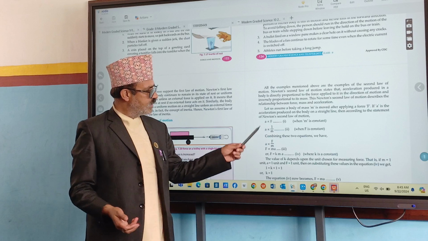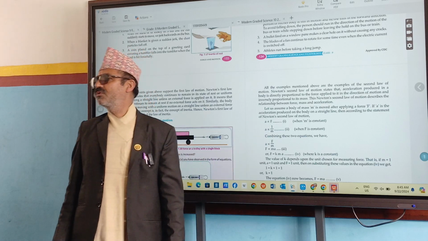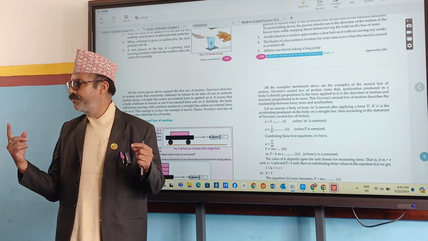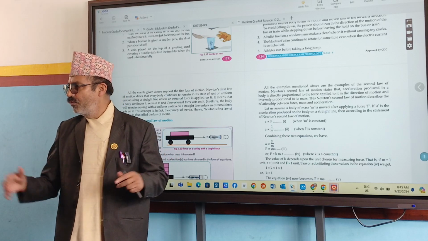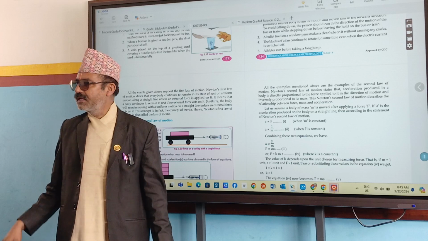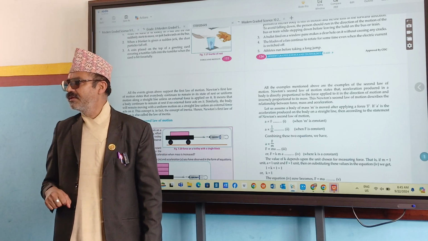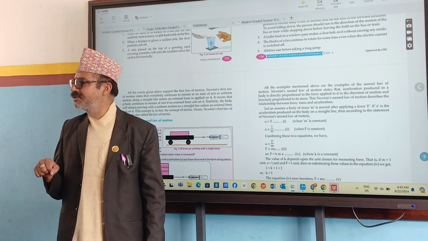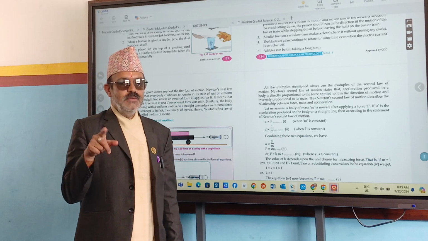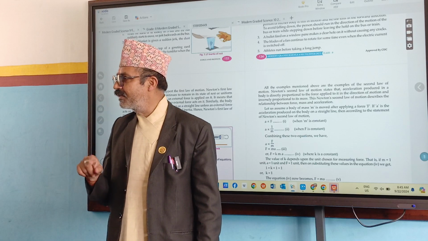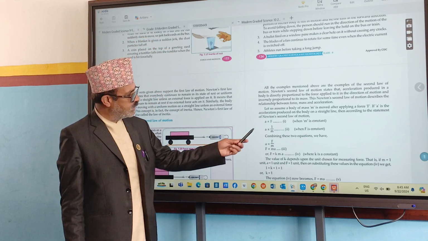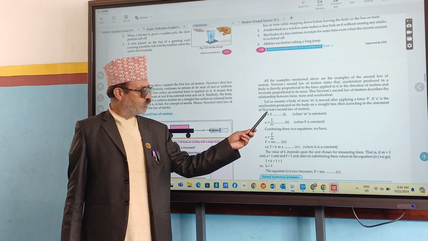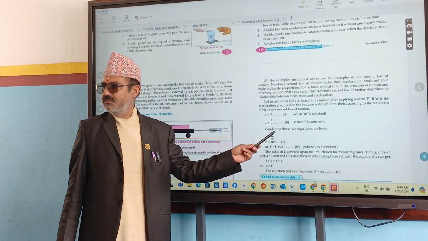And the second part says acceleration is inversely proportional to mass. If I am traveling on my bike alone, there is some acceleration, right? When I keep my wife on it, will acceleration increase or decrease? I think it will decrease, isn't it? So if mass increases, acceleration decreases. If force increases, acceleration increases. So these two conditions we have to see. Acceleration is directly proportional to force. Acceleration is inversely proportional to mass.